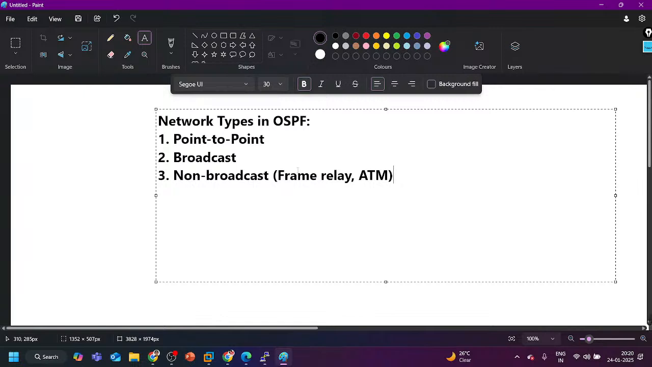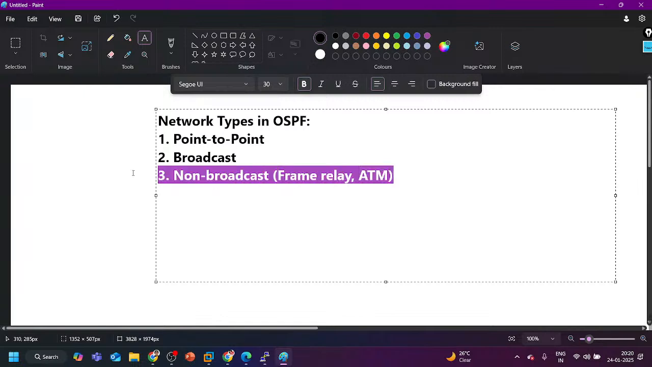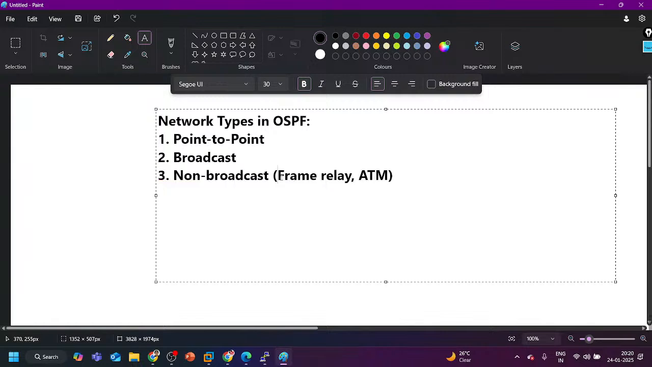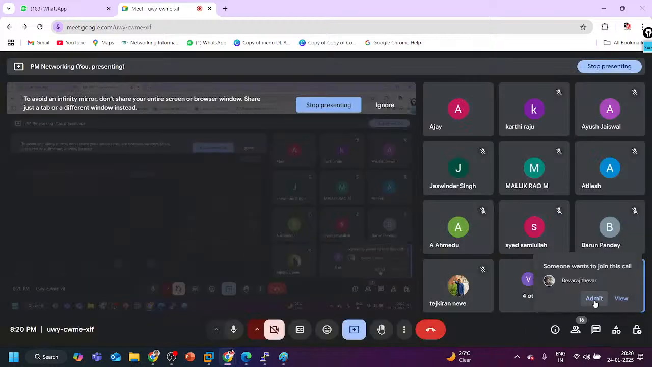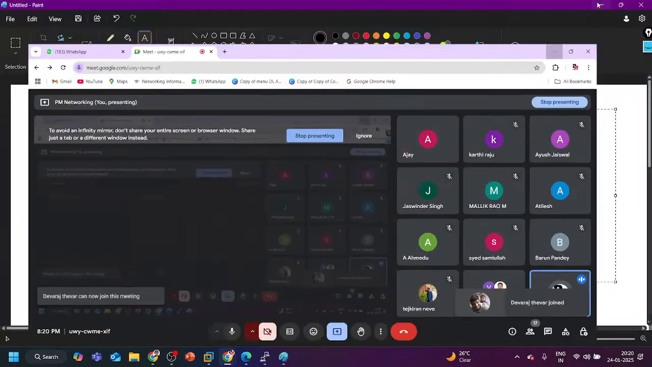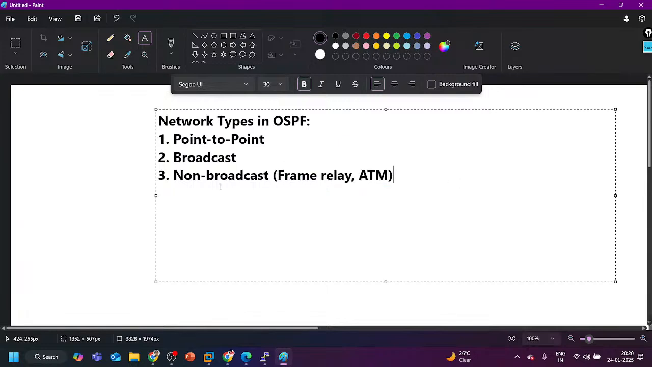Right? So again, I am talking about the same multi-access network, but which does not support broadcast. Is this technology used nowadays? Frame Relay and ATM. See, sometimes it was implemented a long time ago, but nowadays we are not implementing it. Sometimes you can still find it in the industry.